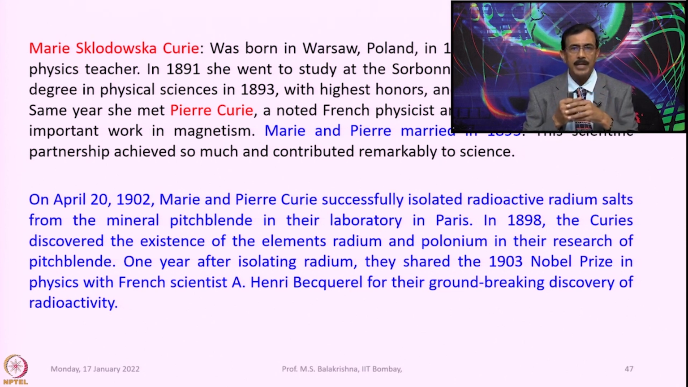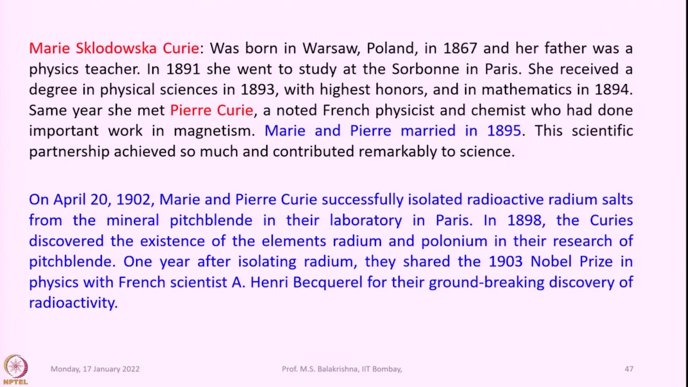In 1898 the Curies discovered the existence of the elements radium and polonium in their research of pitchblende. One year after isolating radium, they shared the 1903 Nobel Prize in Physics with French scientist A. Henri Becquerel for their groundbreaking discovery of radioactivity. She is the first woman recipient of the Nobel Prize.